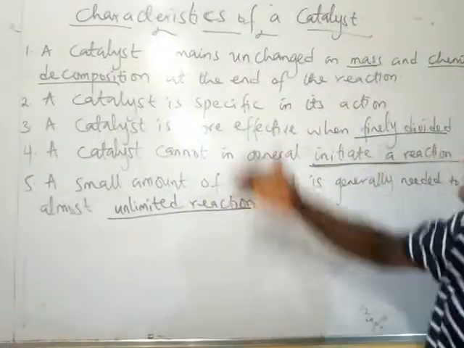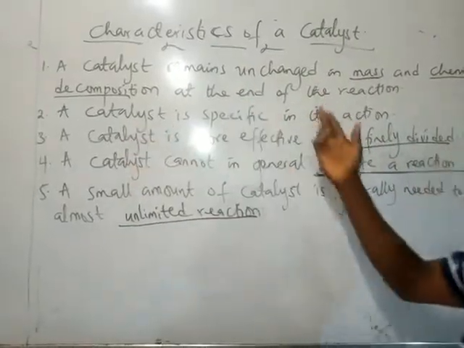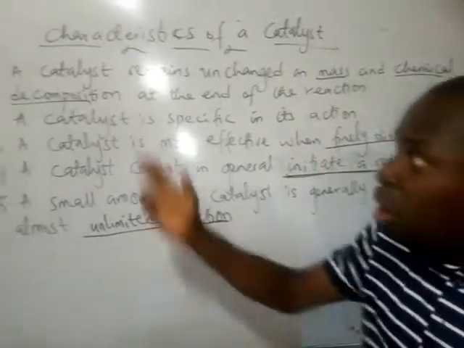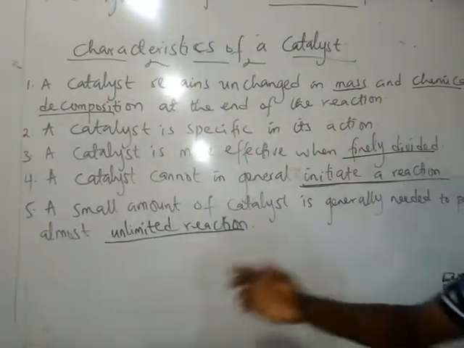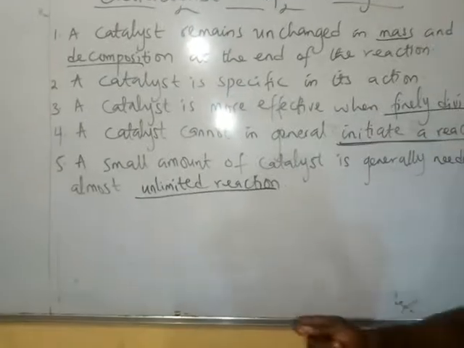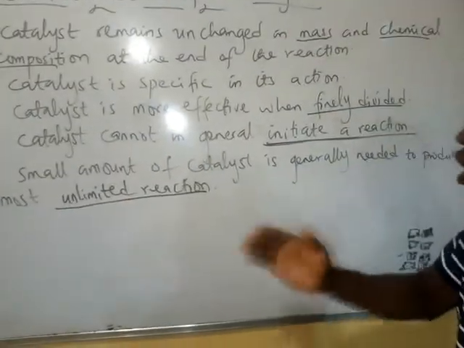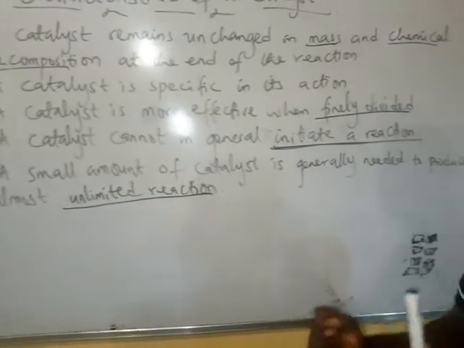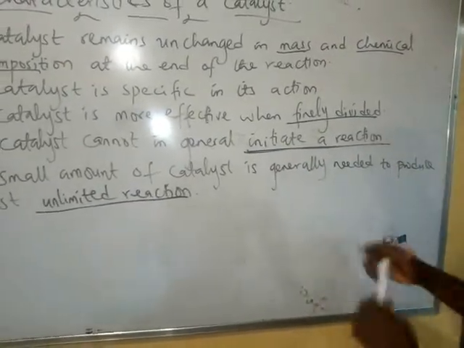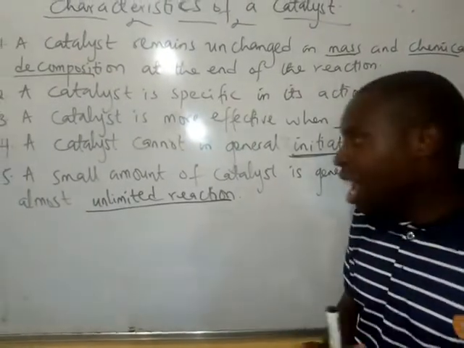As you can see, we will run through it again. The features of a catalyst: it remains unchanged in mass and chemical composition at the end of the reaction. A catalyst is specific in its action. A catalyst is more effective when finely divided. A catalyst cannot in general initiate a reaction. A small amount of catalyst is generally needed to produce almost unlimited reaction.